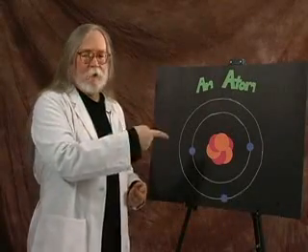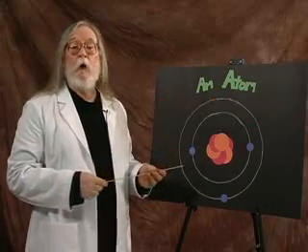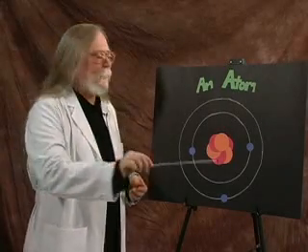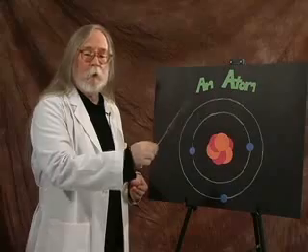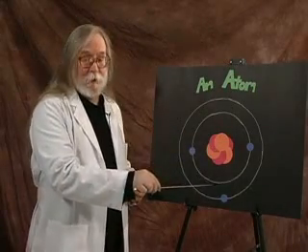All atoms have a center, which is called a nucleus. The centers, or nuclei, of all atoms have one or more protons and often neutrons. Atoms also have at least one electron which moves around the nucleus. Electricity is the movement of electrons.